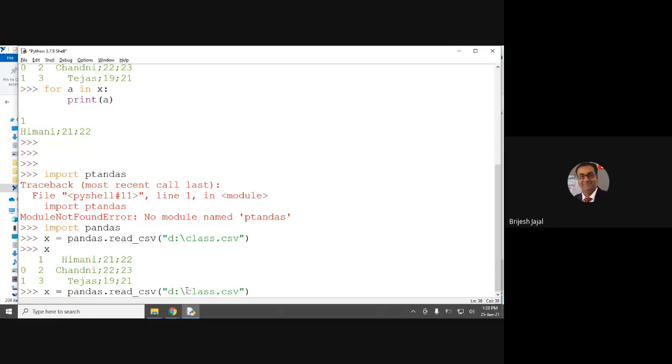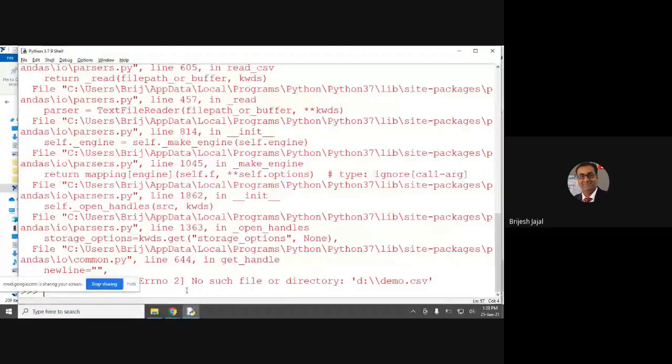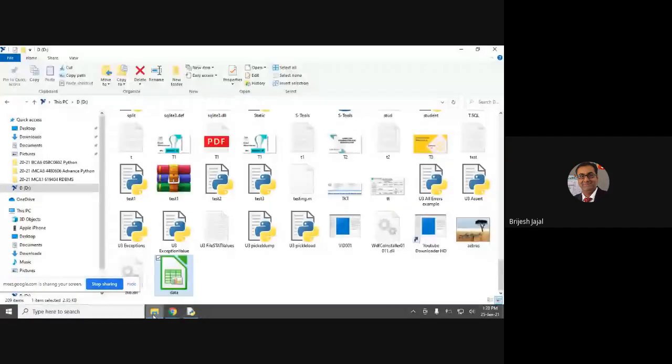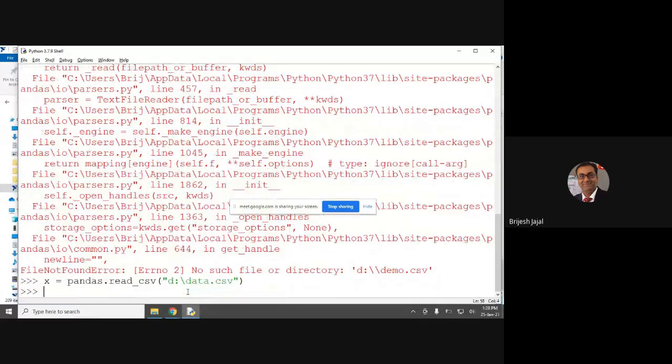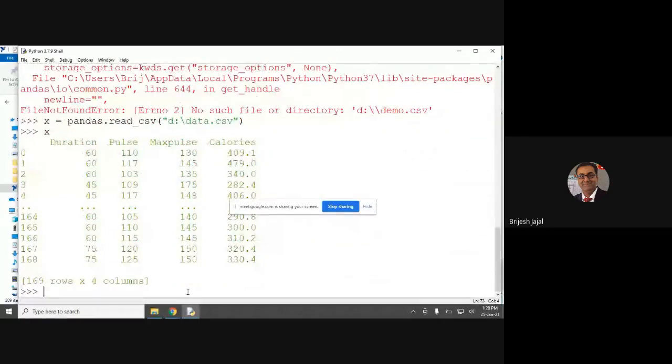The path is demo. The name was demo, right? What is the name? Demo? No, data. Sorry. So I will import data.csv and then print the columns. So it is showing like this. See.